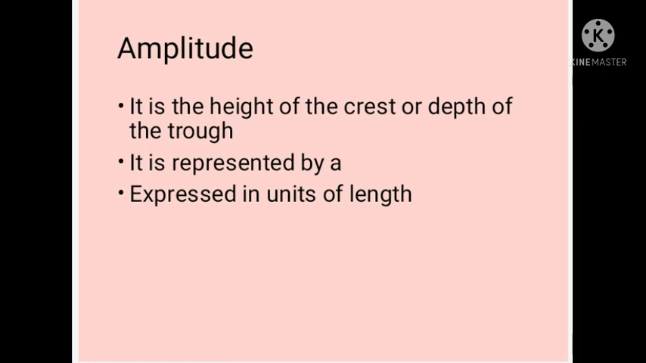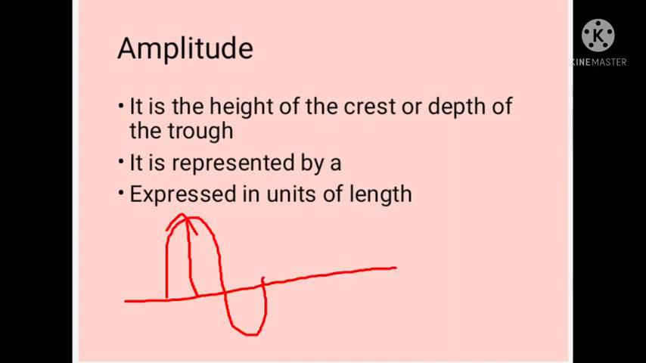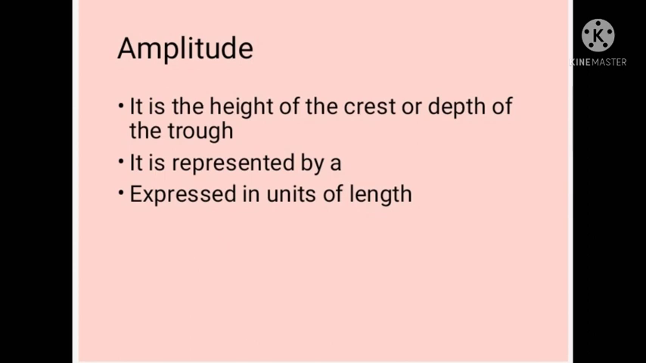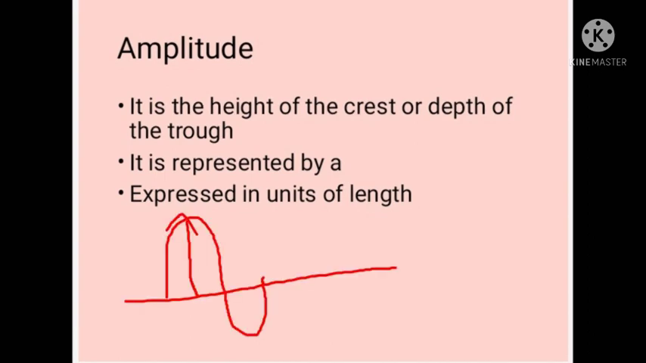Now the next characteristic of a wave is its amplitude. It is the height of the crest or depth of the trough. It is represented by the letter a, and its units are the same as the unit of length, that is meter or centimeter. This represents a wave, and the height of the crest and the depth of the trough will both be the same. That is known as the amplitude.